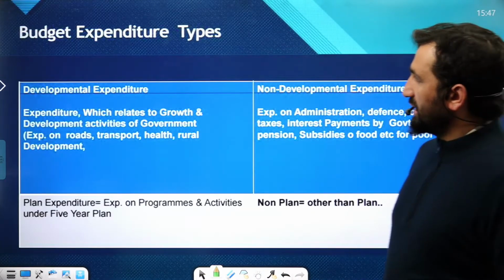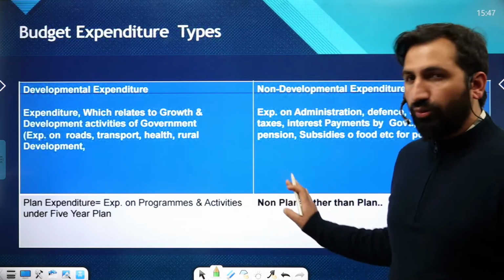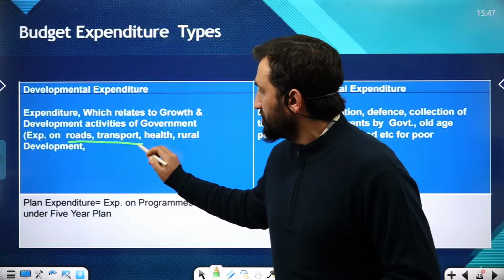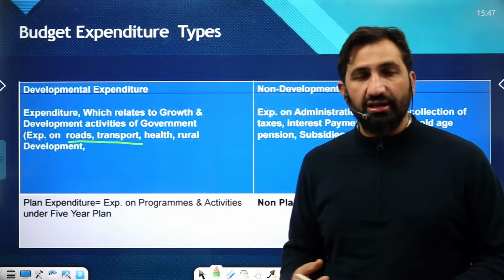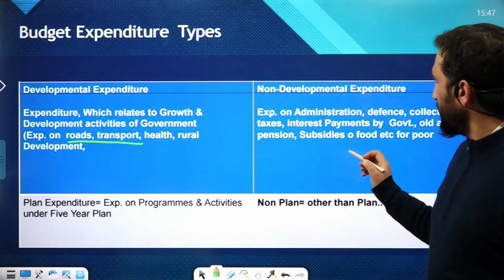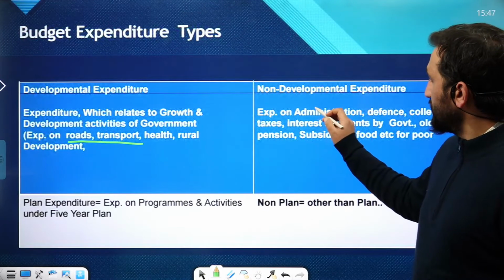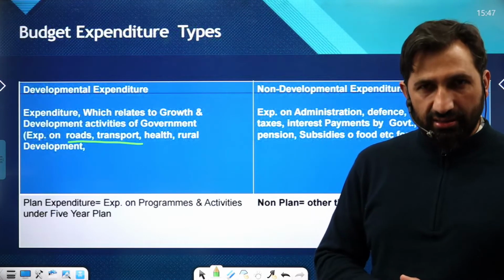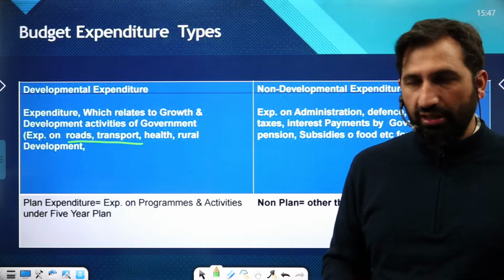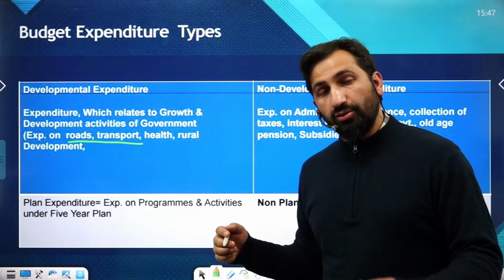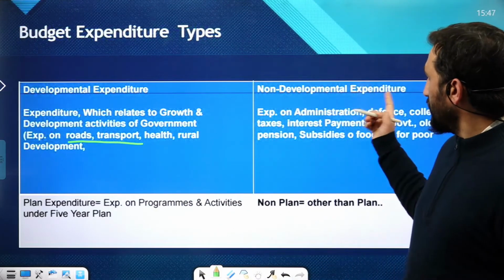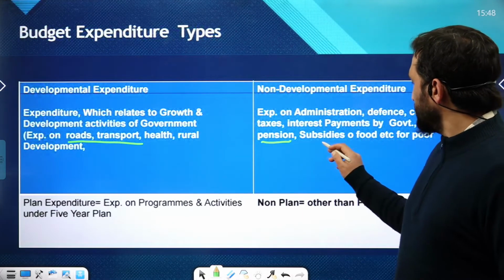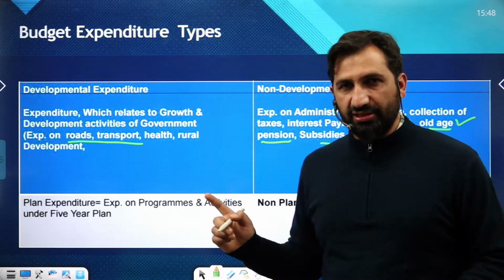Moving ahead, there are broadly four types of expenditure. One is developmental expenditure in the form of expenditure on roads, transport, health, rural development, schools, etc. That's developmental expenditure. Non-developmental means, for example, the taxes the government collects need a proper department at central level, state level, UT levels. The expenditure on the employees who work there is non-developmental expenditure. Or old age pension, or government paying subsidies on food, that's non-developmental expenditure.